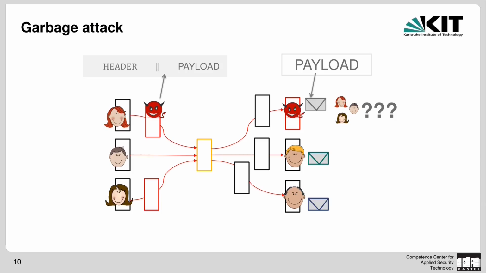So let's first see what is going on here. If the adversary is behaving according to the protocol, then at the first relay, he gets to see Alice's onion consisting of a header and a payload, and the onion will be processed further until finally the adversary, as the corrupted receiver, will be able to retrieve the message from the payload. However, he will not know which of the senders sent the message.